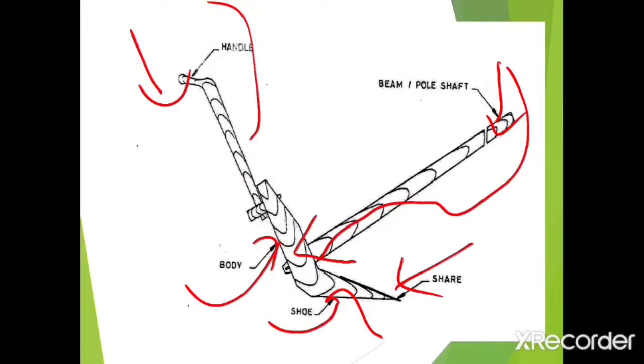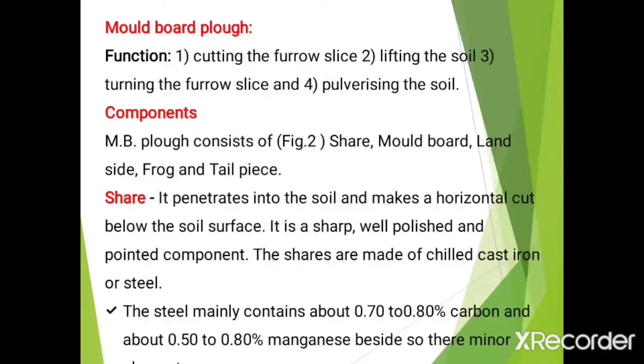Then the moldboard plow or MB plow. What are the functions of this plow? First, cutting the furrow slice, then lifting the soil, then turning the furrow slice and pulverizing the soil. These are the functions of the MB plow. Now there are also different components of the MB plow. Share, moldboard, landside, frog and tailpiece are the basic and main components of the MB plow.